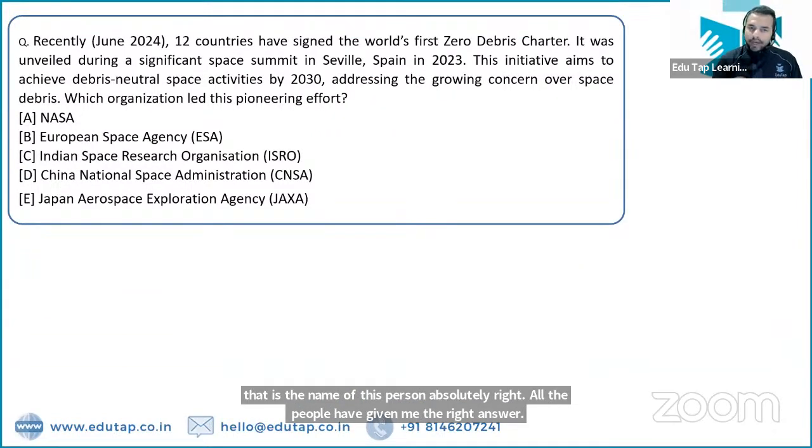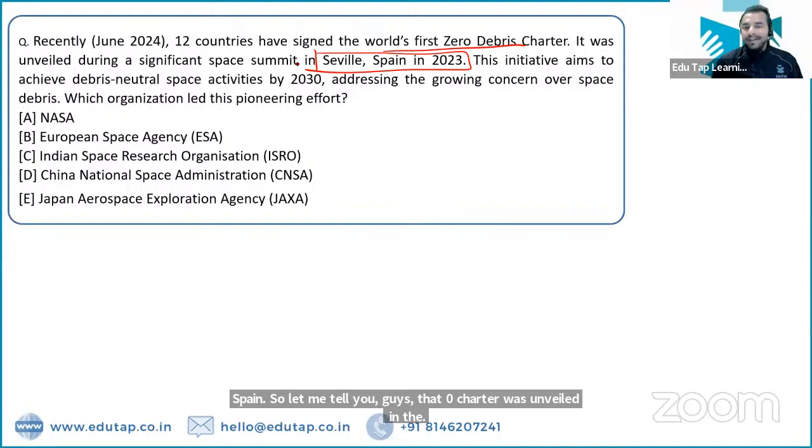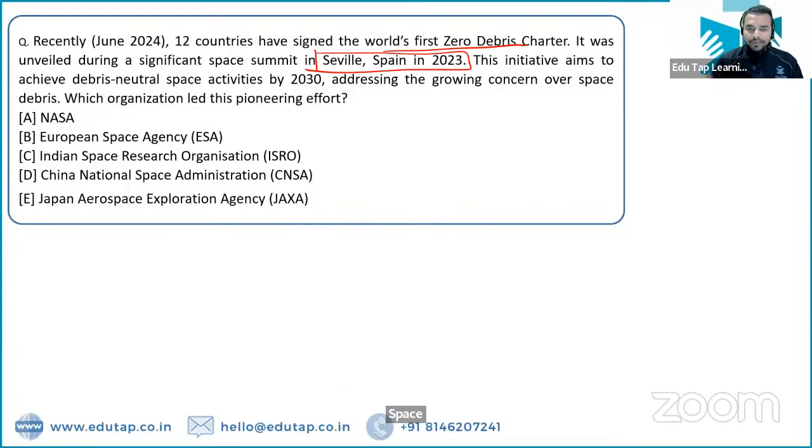So 12 countries have signed the world's first Zero Debris Charter. It was unveiled during a significant space summit in Seville, Spain. The aim of this is to achieve debris neutral space activities by 2030. We all know that whenever we launch any kind of satellite or rocket into space, some debris is left in space. So as we are moving towards sustainable development, right? तो हम चाहते हैं कि हम कोई भी वेस्ट अपने स्पेस के अंदर भी क्रिएट ना करें. So that is why we have come up with the Zero Debris Charter.